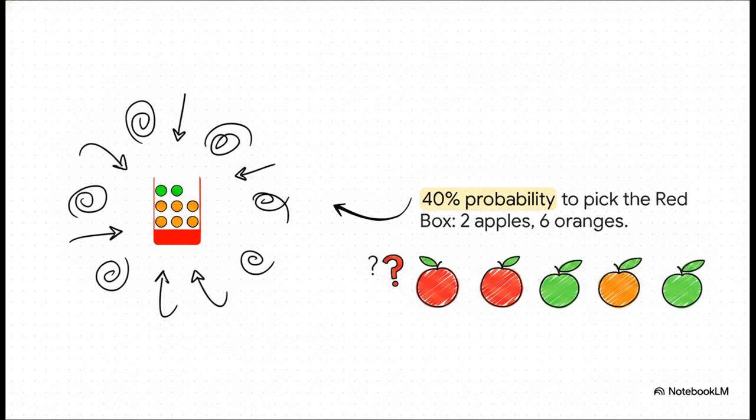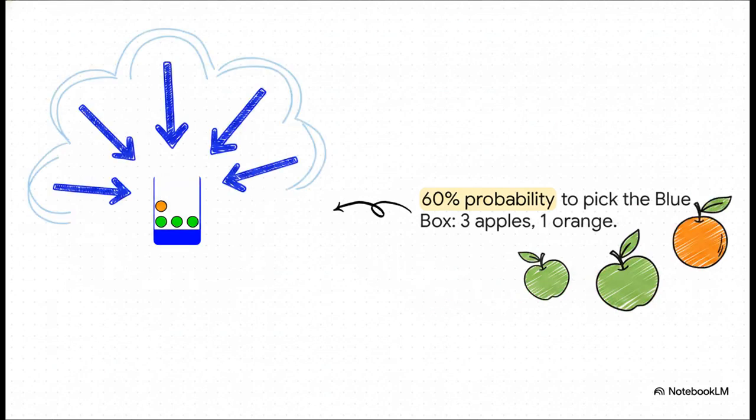So, if we do happen to choose this red box, the vast majority of what we pull out is going to be oranges. Now contrast this immediately with a blue box. There's a 6 in 10 chance, or 60% probability of picking this one. So it's actually the more likely box to be chosen overall. But check out its contents. 3 green apples and just 1 orange. This box is heavily dominated by apples. So keep this mental picture in your head, right? A red box packed with oranges and a blue box packed with apples.